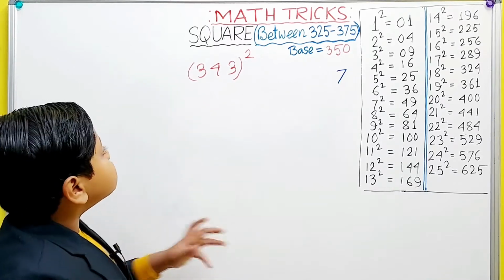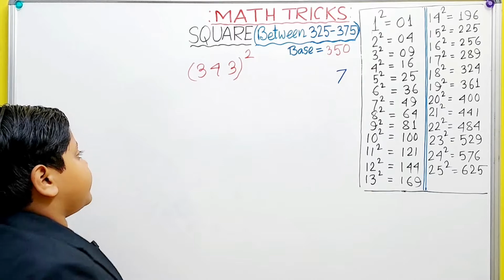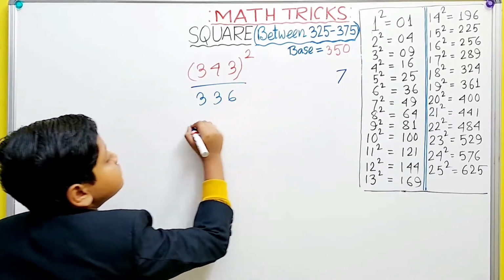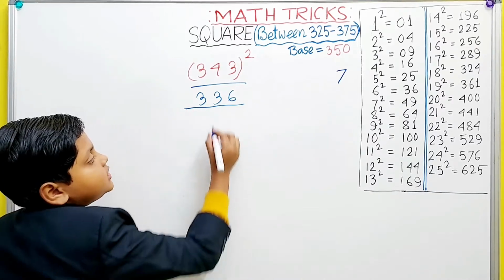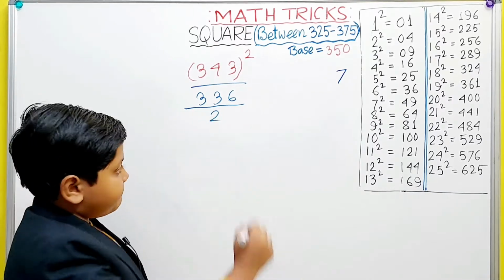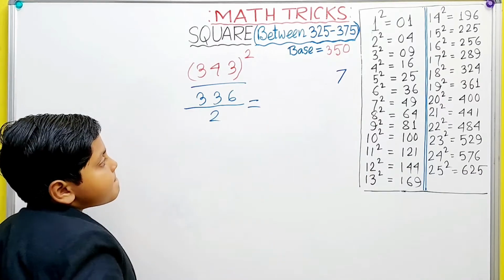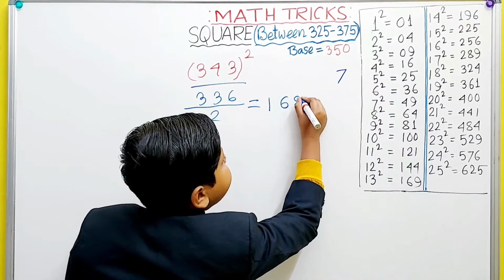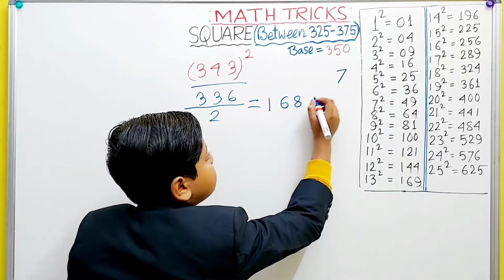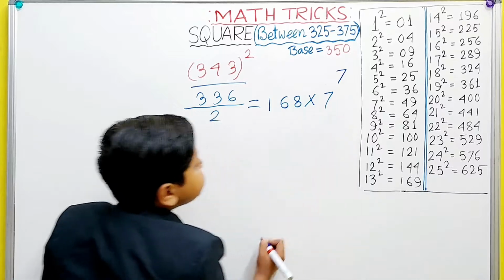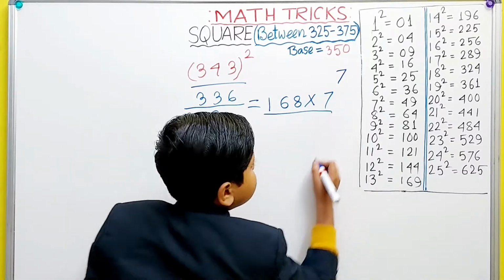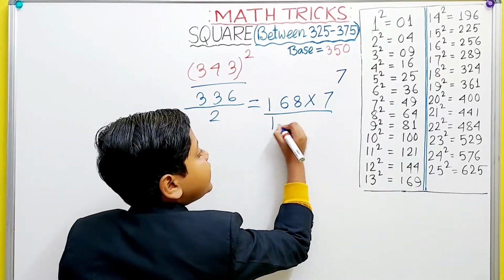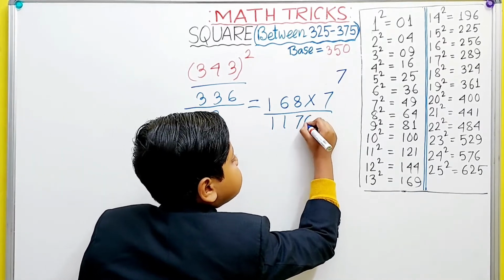So 343 minus 7 equals 336. Then we have to divide this by 2, which equals 168. Now we will multiply this with 7. It equals 1176.